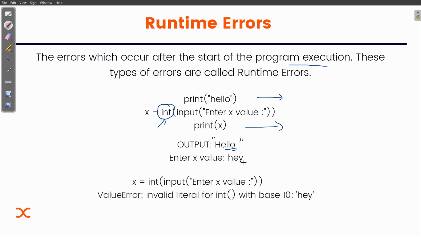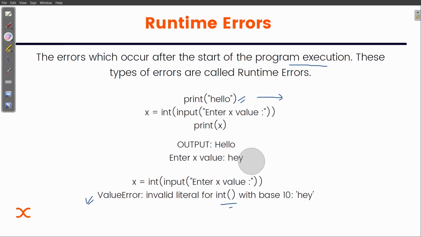Now, enter x value, hey. Sorry, this is the hello that is printed for this line, and this is printed for this. Now here I'm entering the string value, enter x value, hey. So this will cause a value error. Why? Because of an invalid literal for int. There should be an integer type of value, but the user entered a string type of value, and this is causing the problem.